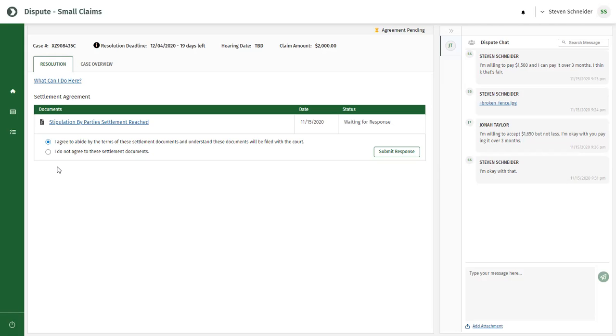Or, if 72 hours pass after both of you have registered for ODR and you haven't reached an agreement, then the time to resolve the dispute through ODR expires, and the court will schedule a trial date and notify you and the plaintiff. If you do agree, select that option and then click Submit Response.